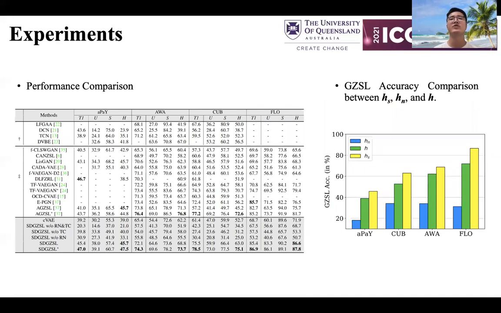In the right figure, we show the performance comparison between HS, HN, and H. From the observation on all datasets, semantic unrelated features HN perform much worse than the original latent feature H, which proves the ineffectiveness of HN in generalized zero-shot learning. In contrast, using semantic consistent features HS can further improve the performance, which validates the significant impact of HS.